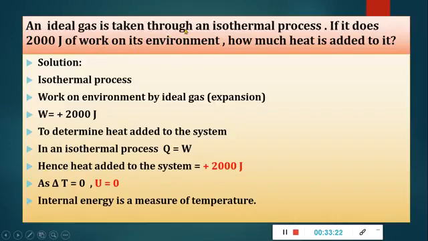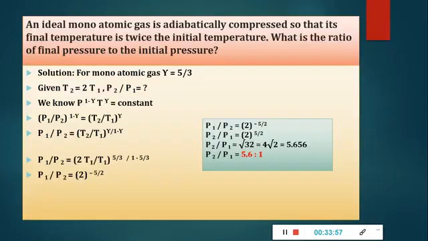An ideal gas is taken through an isothermal process. If it does 2000 joule of work on its environment, how much heat is added to it? Isothermal process means what? T is constant. So in an isothermal process, work on the environment by the ideal gas is the expansion, so work done is positive. To determine heat added to the system in an isothermal process, we get Q is equal to W. If Q is equal to W, heat is added to the system. So at constant T, the change in internal energy is 0. Internal energy is the measure of temperature.